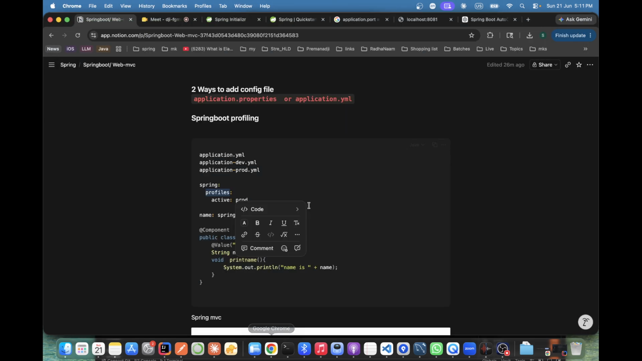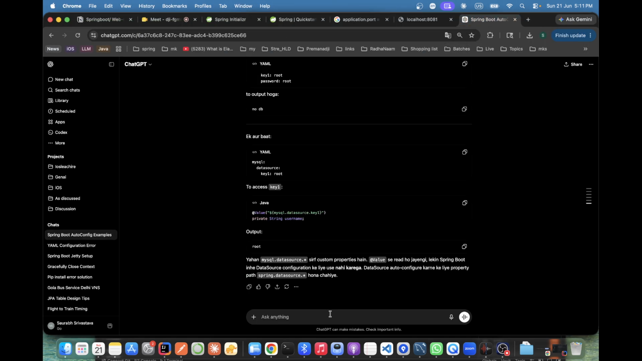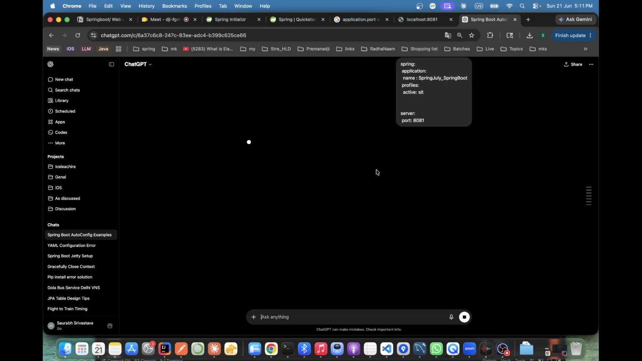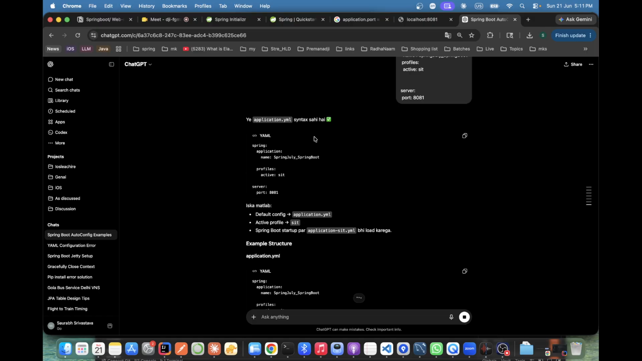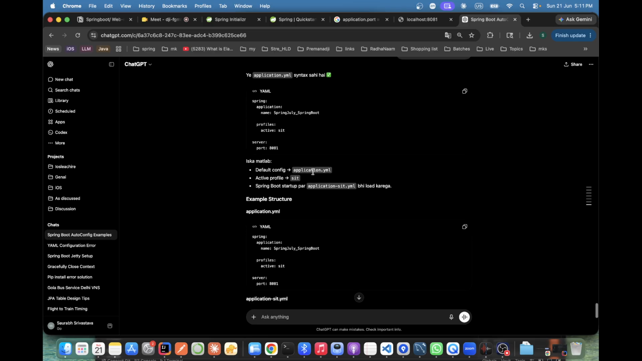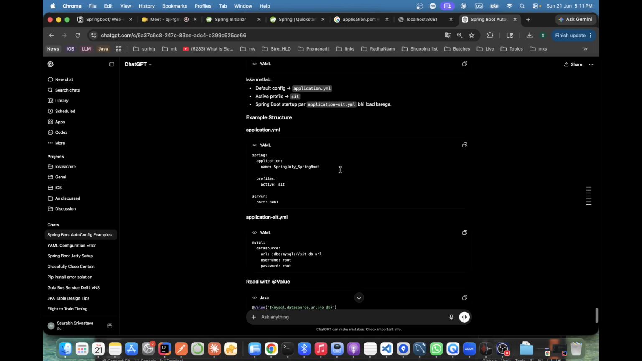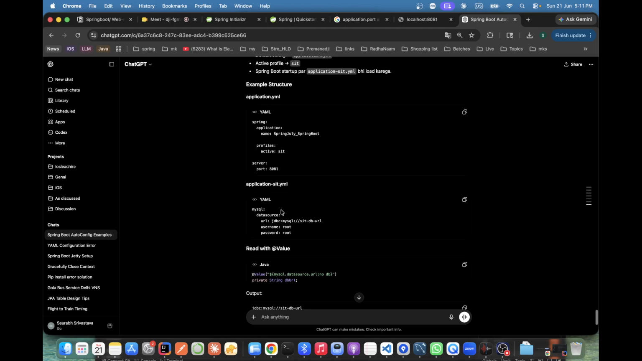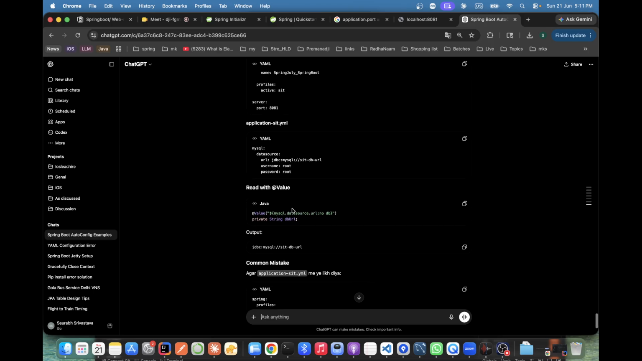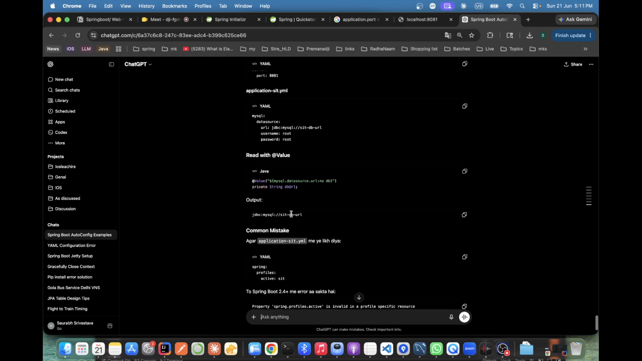Wait, let me give this file as well. Ask the question why it is throwing the null. Something is a mistake actually. Here it is also good. Active SIT is also good. Then this will load. That is fine. Okay, read the value. Common mistake.